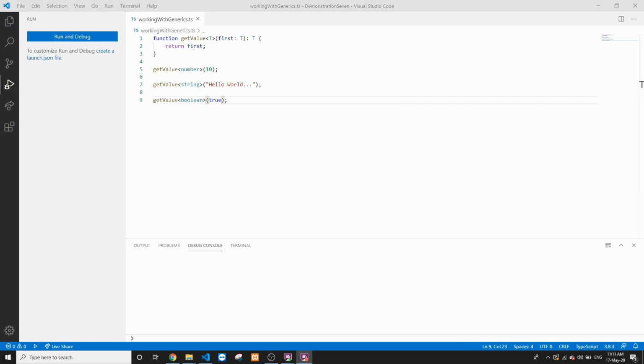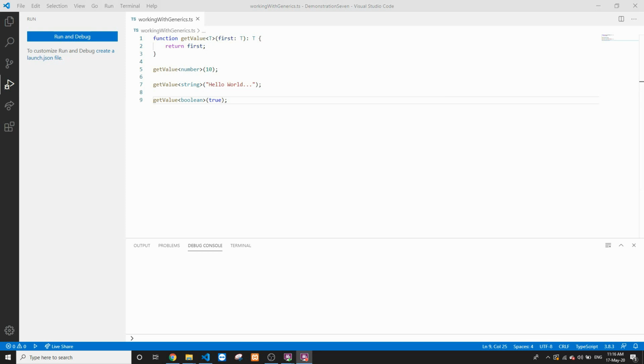So although now this particular function is a generic function which can accept a value of any type, before we are calling this particular function, we are providing the type information to it. We are sending the information that this particular generic type T would be of type number or string or a boolean. So next we'll see how these generics work for classes.